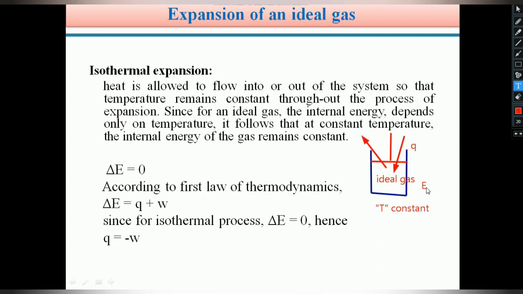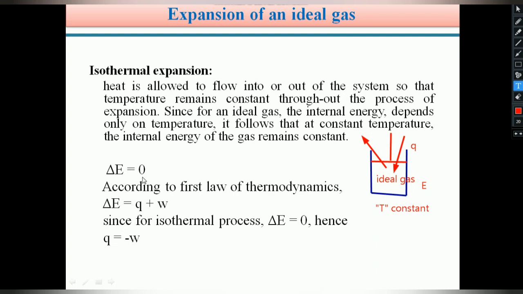Students, we already very briefly discussed this internal energy. Internal energy is a state function, therefore its exact value we cannot calculate. That's why we calculate the change in internal energy, but here internal energy depends upon temperature, and temperature is constant in an isothermal process. Therefore delta E is equal to 0.